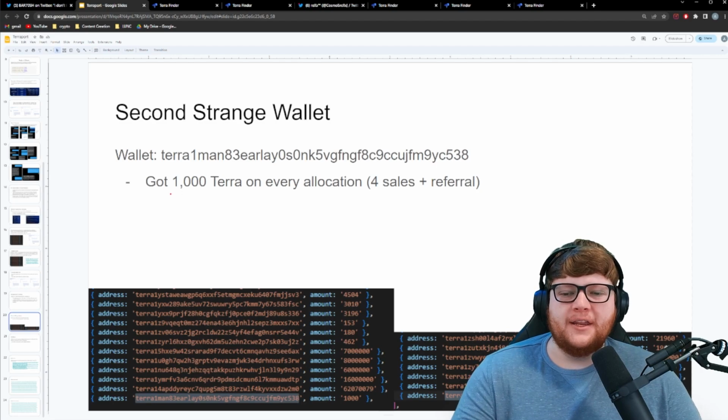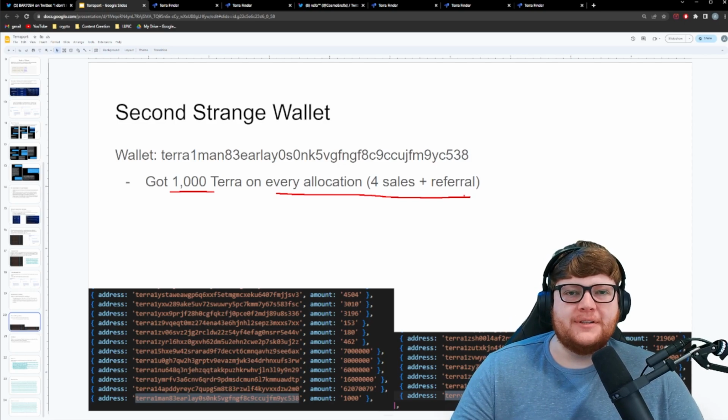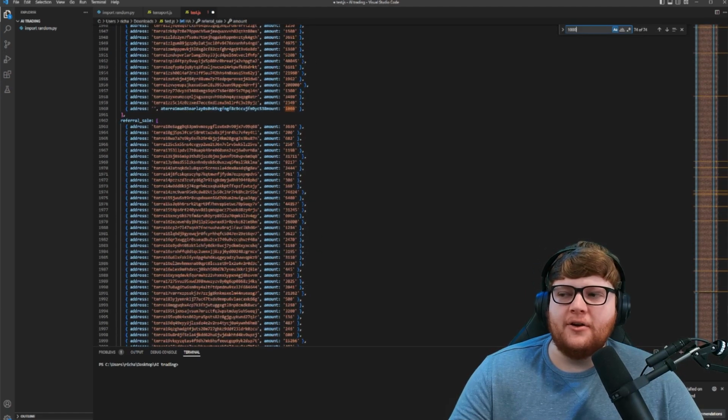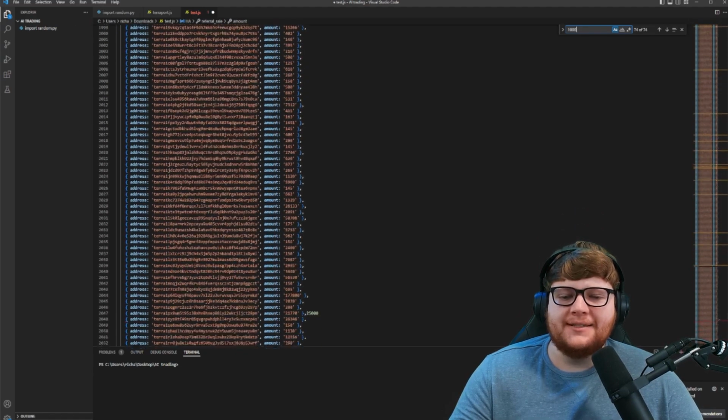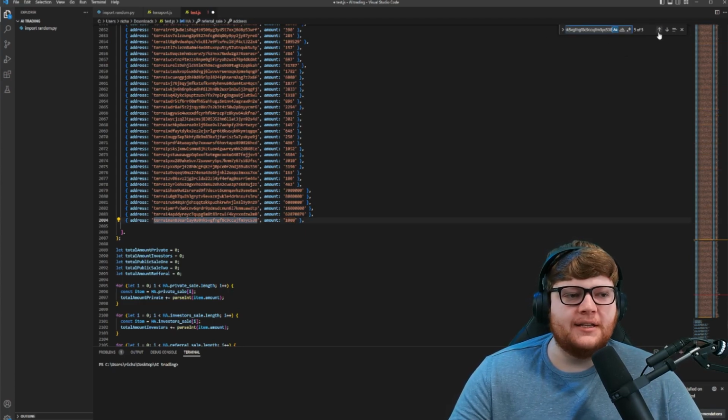This one wallet ended up getting exactly 1,000 Terra on every allocation. So the 4 different sales plus the referral, and it was at the bottom of every single list in the code. You can see how this looks. It is a mishmash of all these different wallets and all these different allocations. Right here behind me, this is the referral allocation, but you guys can see at the very end of that allocation, we have this wallet right here. And if I actually search this wallet up, you can see it has 5 results.